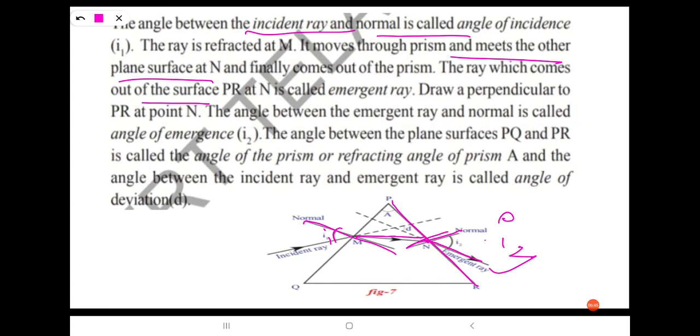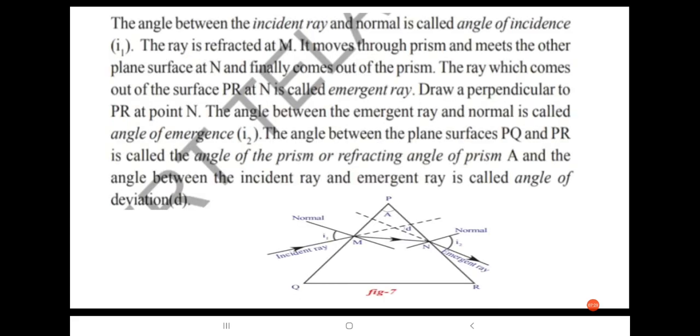That is I2. The angle between the plane surfaces PQ and PR is called the angle of the prism, or refracting angle of the prism, A. And the angle between the incident ray, that is I1, and the emergent ray, that is I2, is called the angle of deviation, D. So this is about the prism.